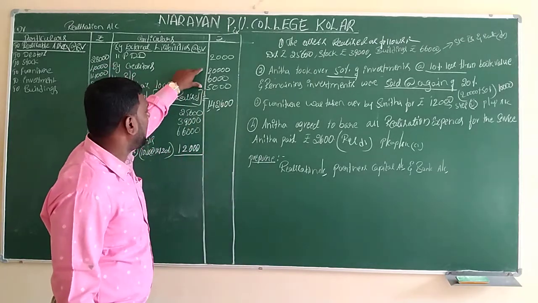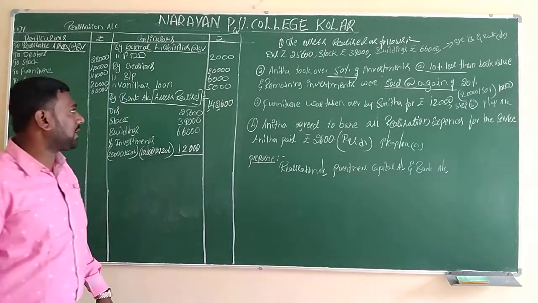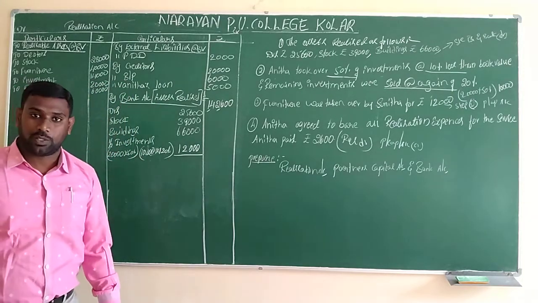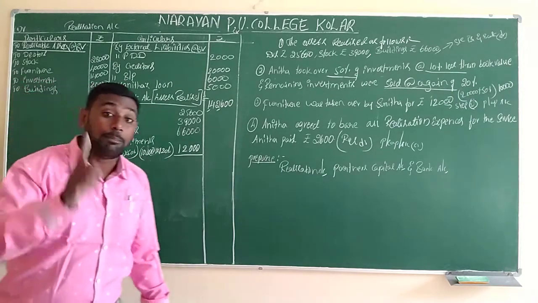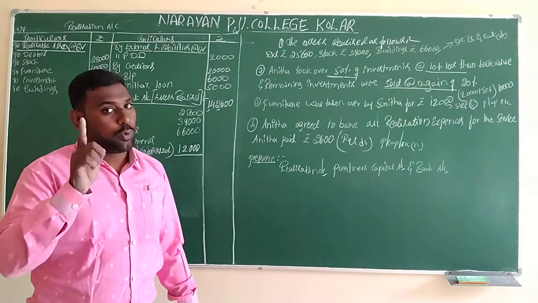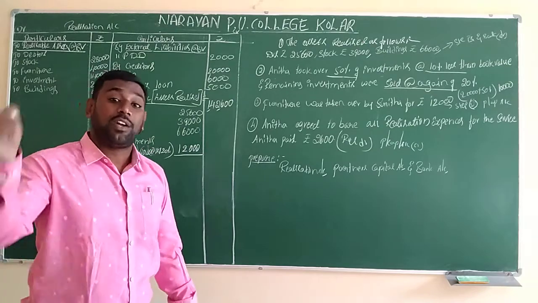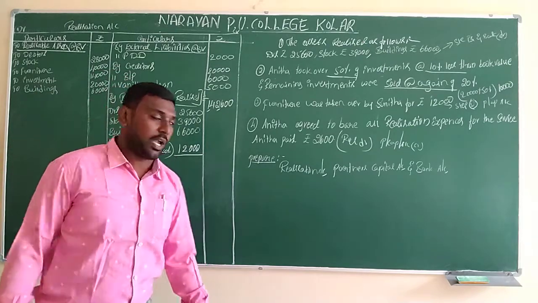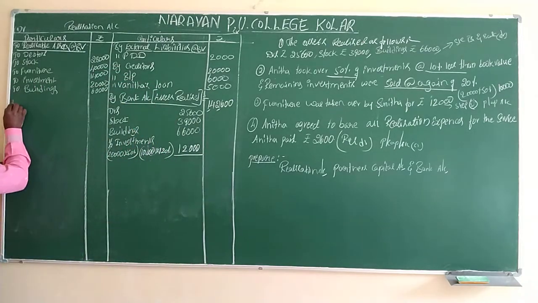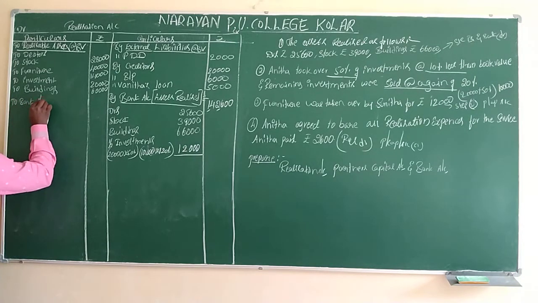The 3 liabilities are creditors, bills payable and Vanita's loan, which we have to pay compulsorily at the time of closing of the company. Even if they don't give the information, we have to pay. So here we should write to bank account, and in bracket we mention liabilities paid.